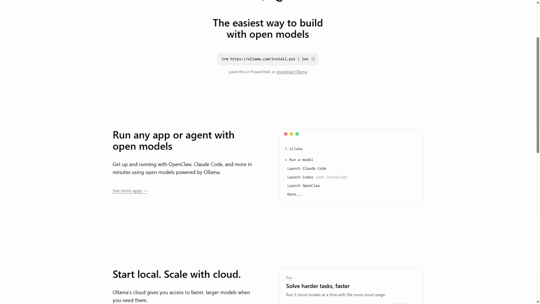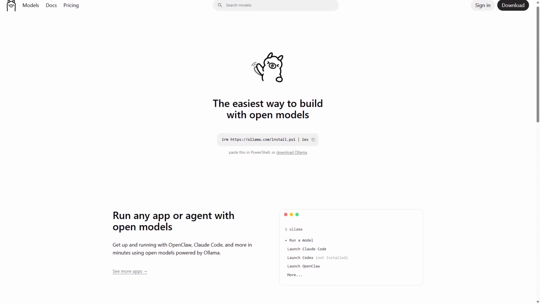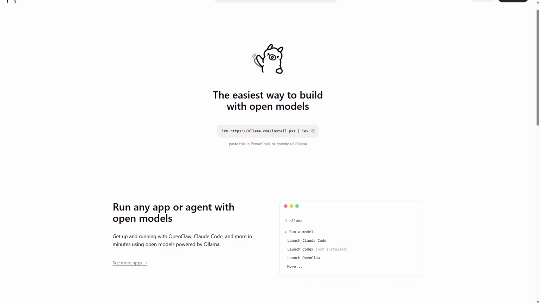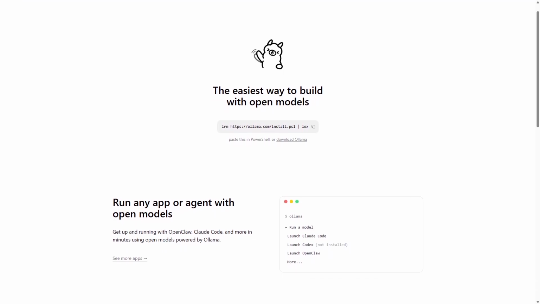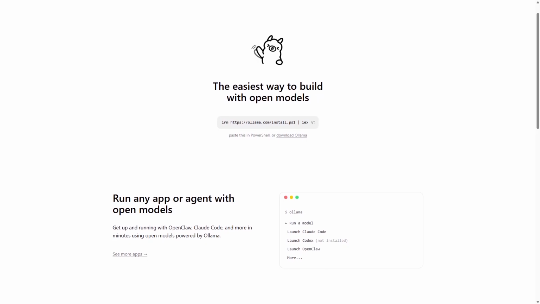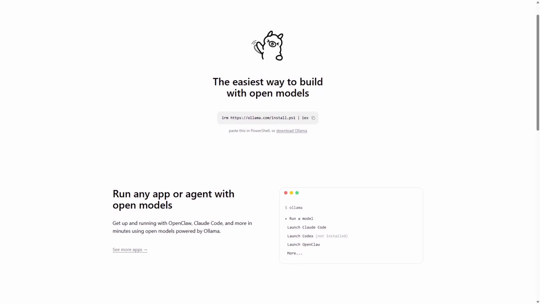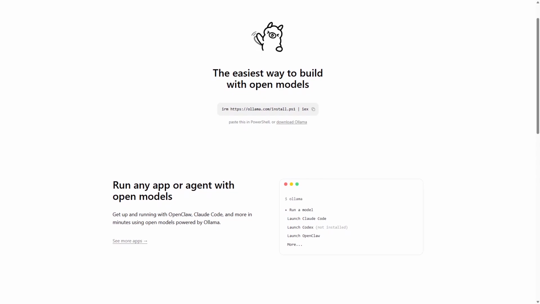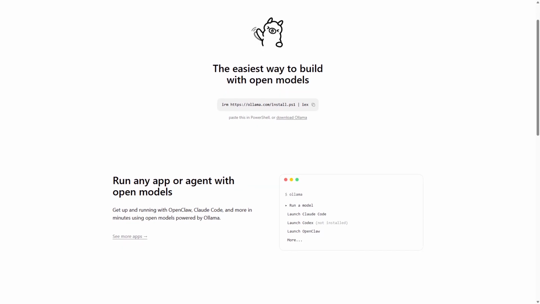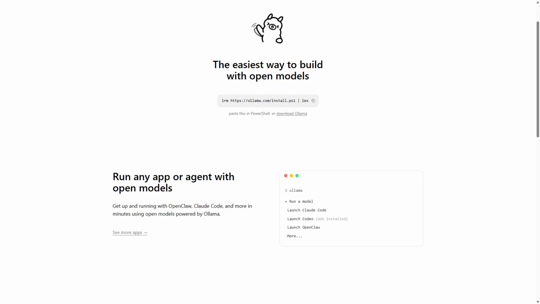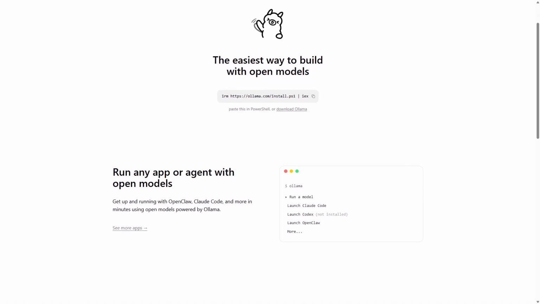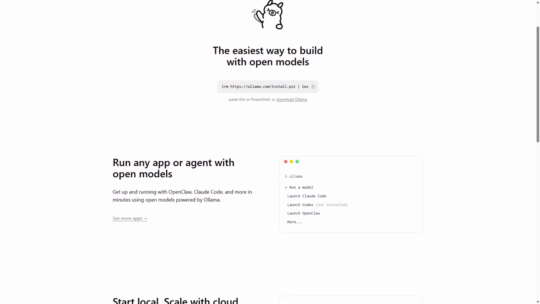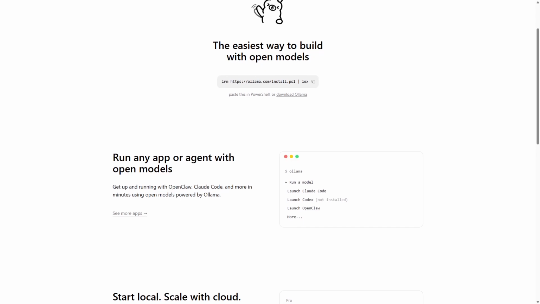Ollama is a user-friendly AI framework that enables developers to run large language models locally on their machines. It simplifies model deployment by packaging models in a way that requires minimal setup, making it accessible for those who want quick, offline AI capabilities. Ollama supports popular models like Llama 4 and provides a clean interface to interact with them without needing cloud services. Its strengths include privacy, speed, and control over data since everything runs locally.